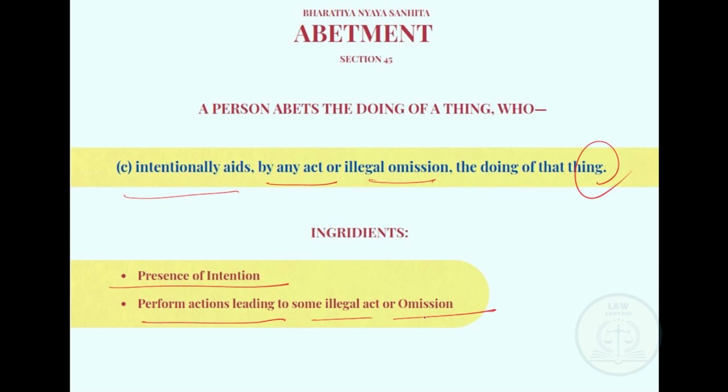Now here one thing has to be mentioned: a person shall be found guilty even if the required result is not achieved. Suppose a person is attempting to murder another person. Here, if the murder does not take place but the preparation to murder, attempting to murder, has taken place, then that person shall be liable for punishment.